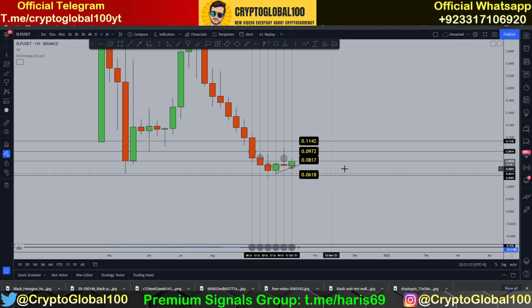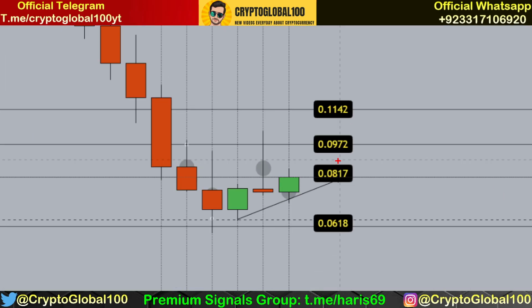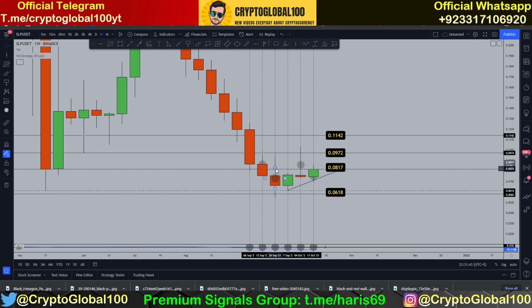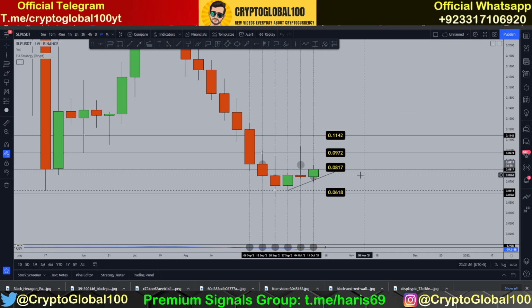It's a good area. The only thing it needs is that this week's candle needs to close above 0.087. Over the last 3 weeks, since 13th September, we haven't seen anything closing above. This is the weekly chart, and weekly is the most important one.